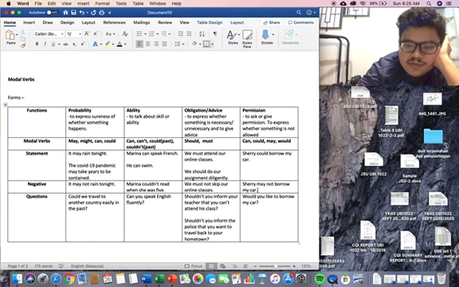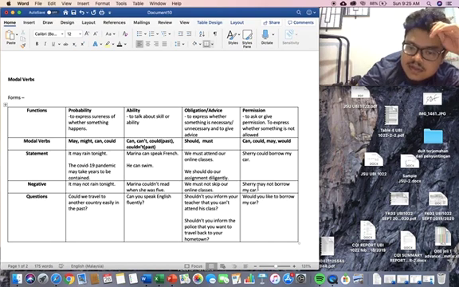And for the negative form, Sherry may not borrow my car. So here you forbid Sherry from borrowing your car. And this one, you offer: would you like to borrow my car? So this is more of an offer, but it's still a form of permission, right?